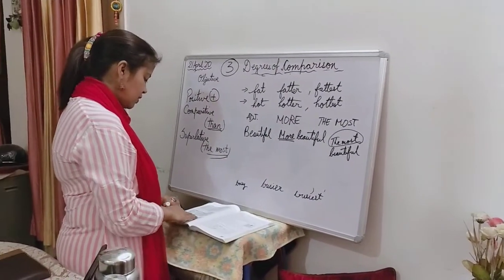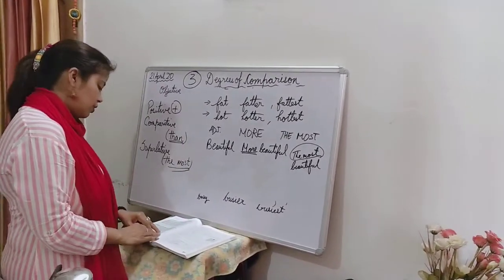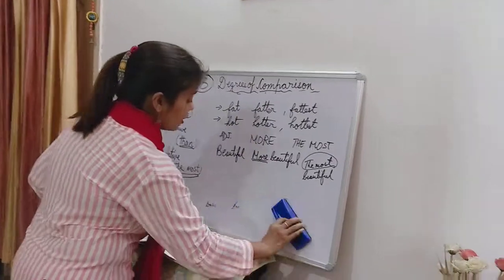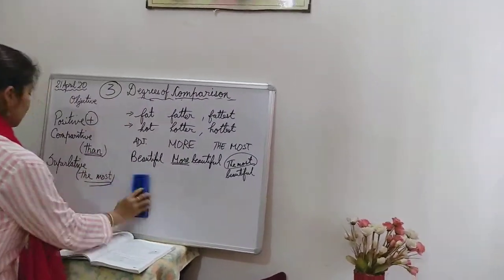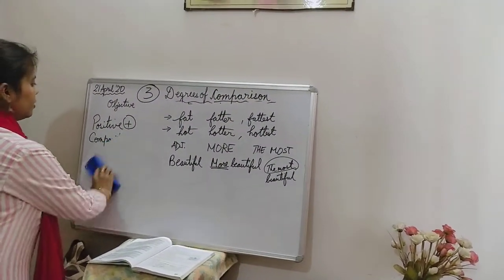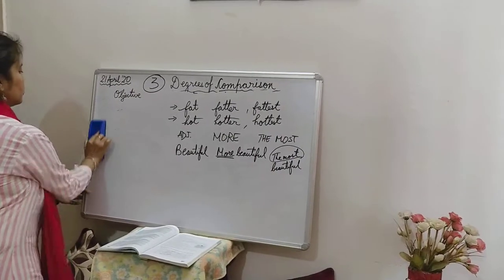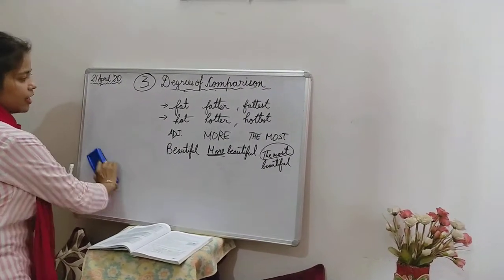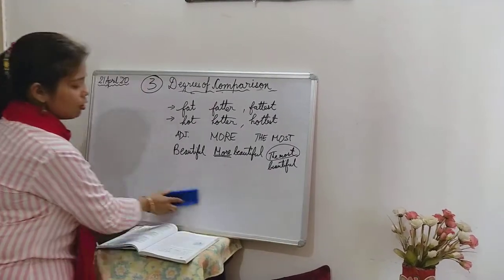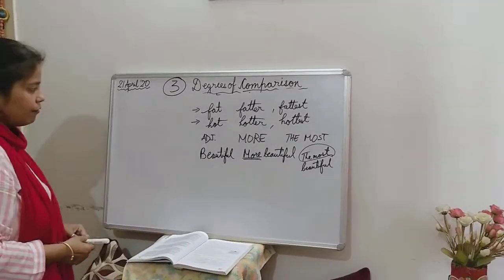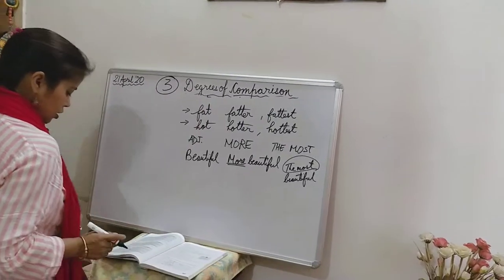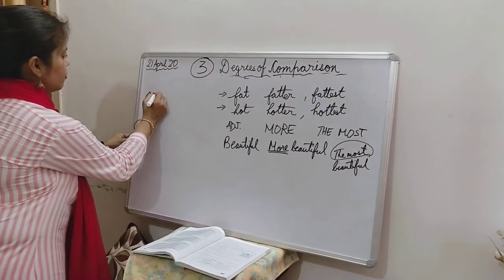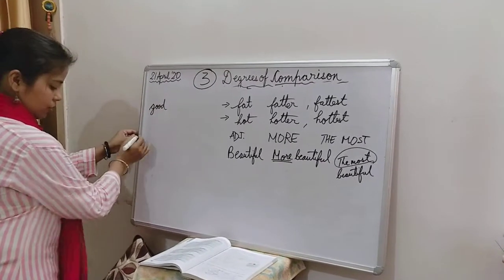And next is some adjectives form their comparatives and superlatives in an irregular way. Irregular way, that is what I started my lessons with. Good, better, best. There we don't say more good or the most good. So there are few irregular adjectives, I would say. Just keep a note. The first is good.